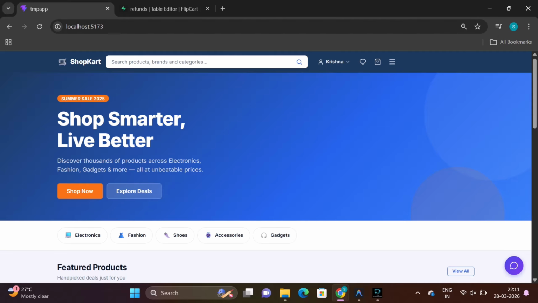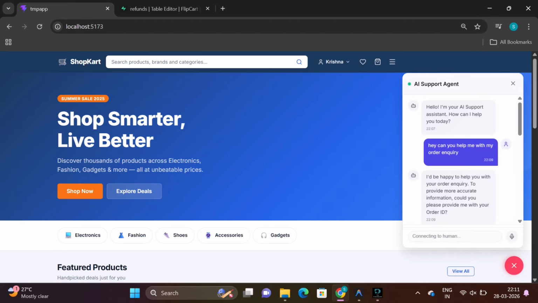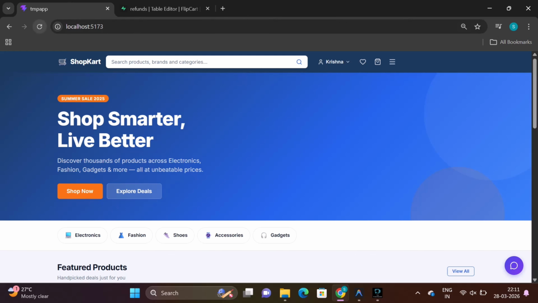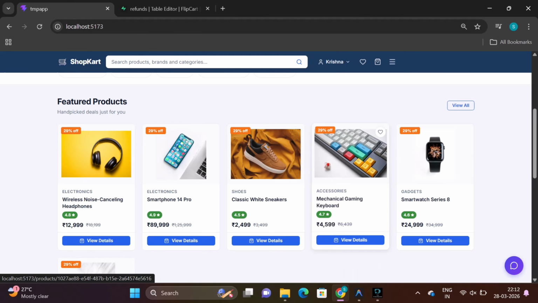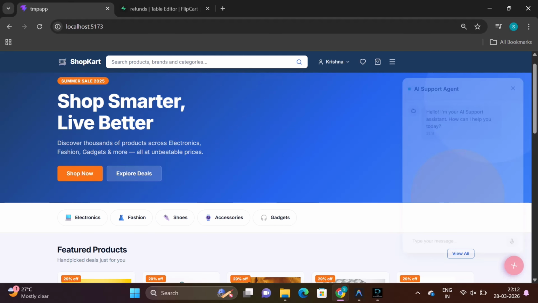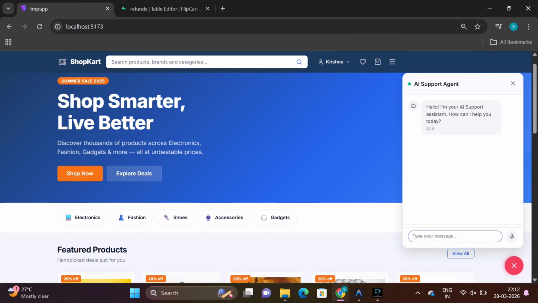So in the previous test case, we saw how we got the order status by just giving the order ID. Now we'll try something new so that we can know that it is not only accessing the order table, but it is accessing all the other tables in my database. So here I am with my chatbot.